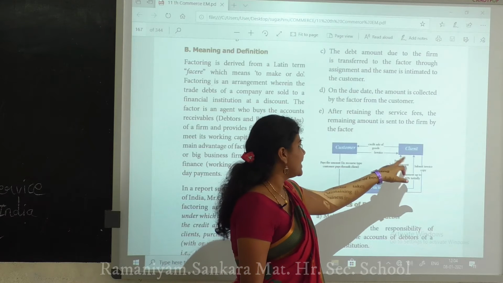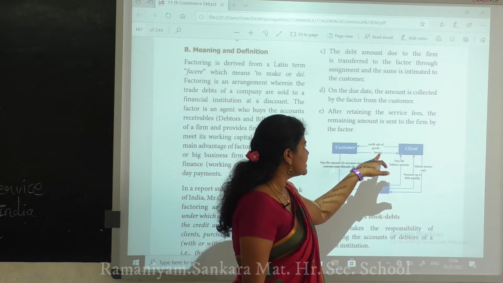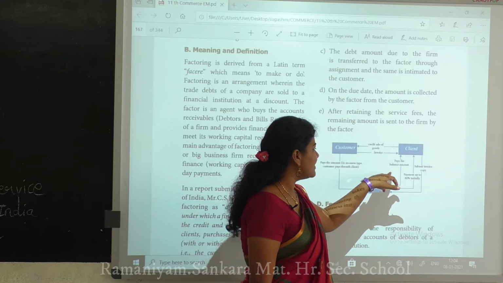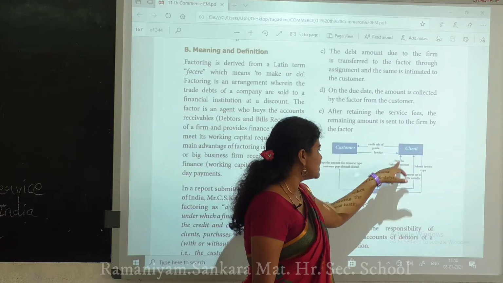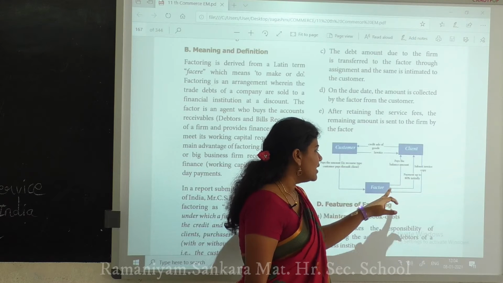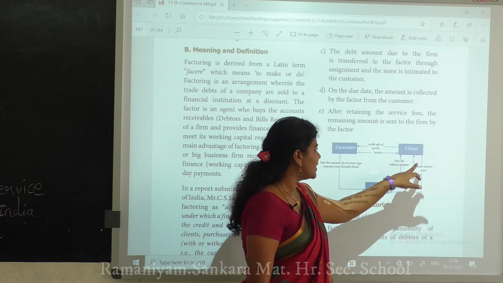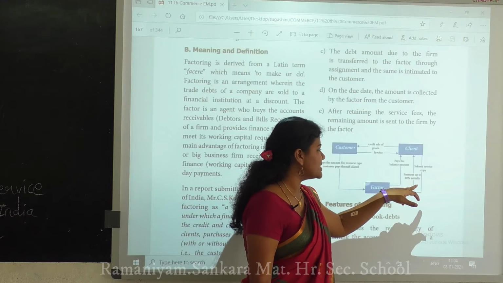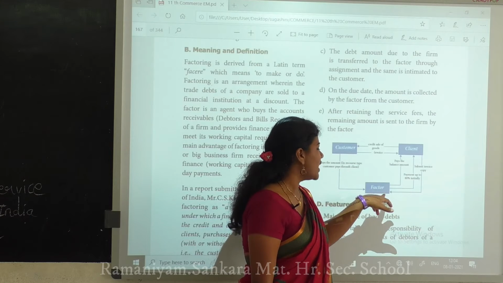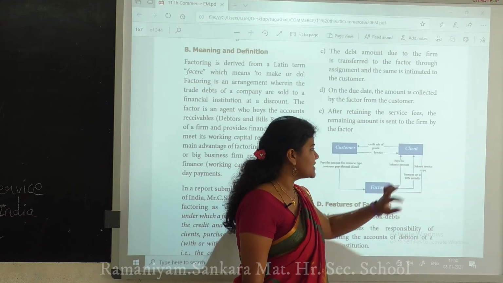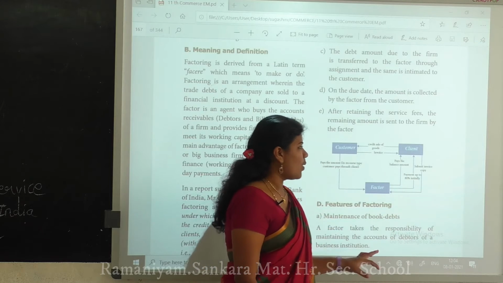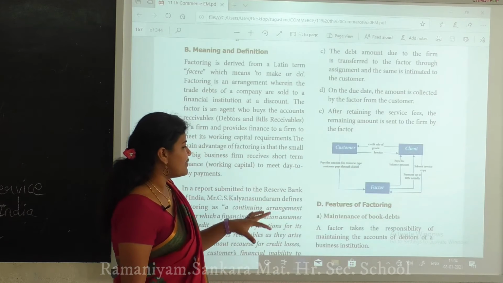Next is the client, so the goods and invoices are here. Next is paying the balance amount, from the factor to the client. Look here: the factor pays the client up to 80% initially, so 80% of the amount is paid initially. Next is submitting the invoice copy. So this is all that comes under factoring.